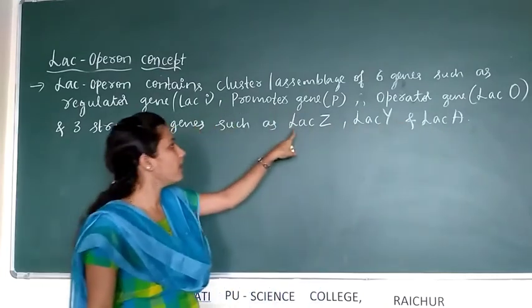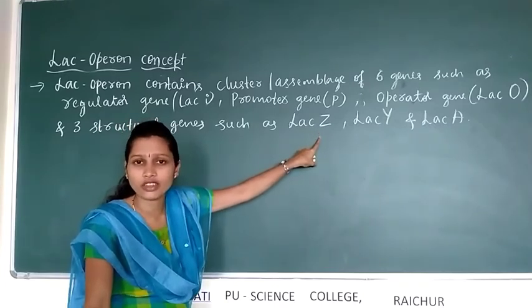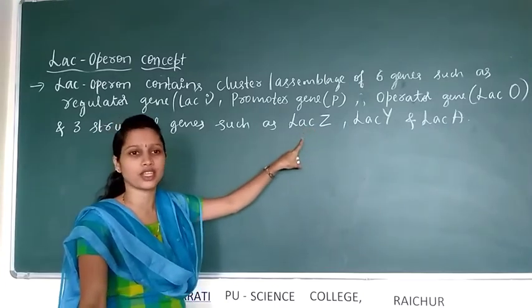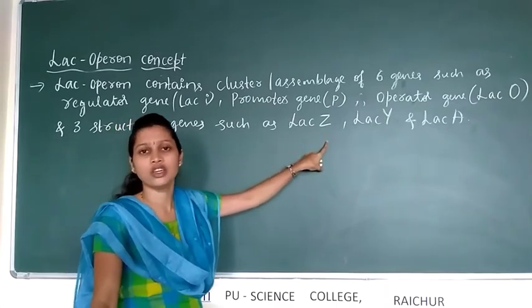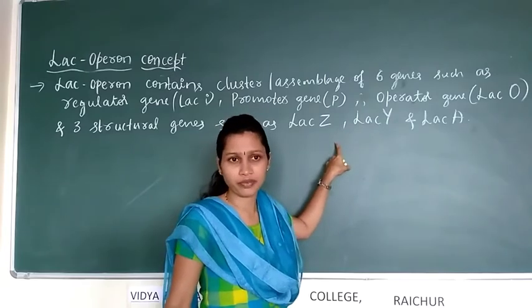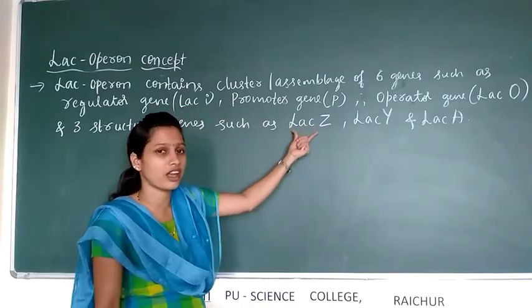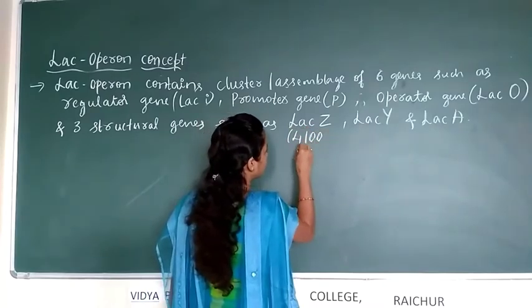The structural gene LAC-Z codes for the enzyme beta-galactosidase, and this gene contains around 4100 nucleotides.